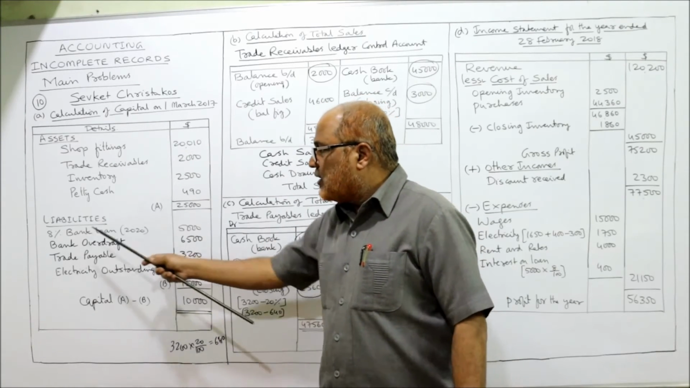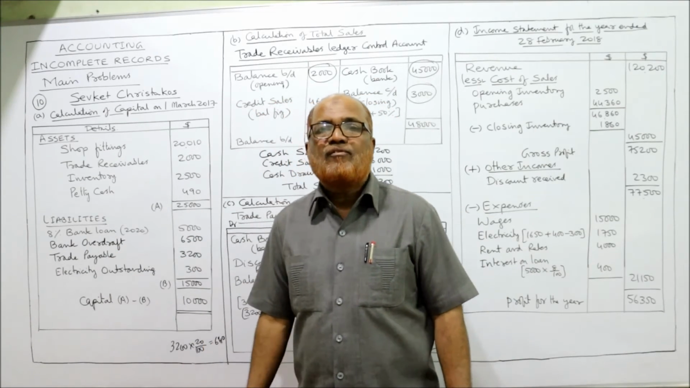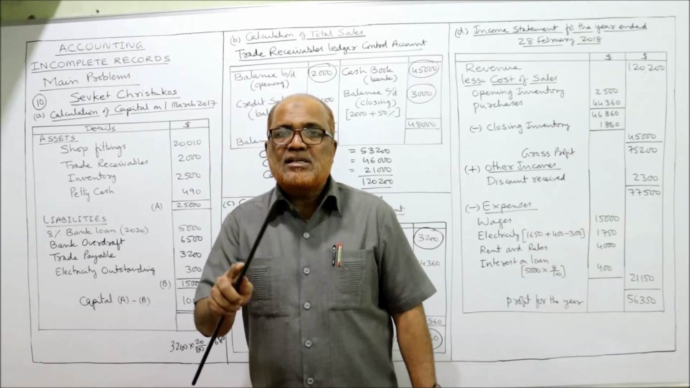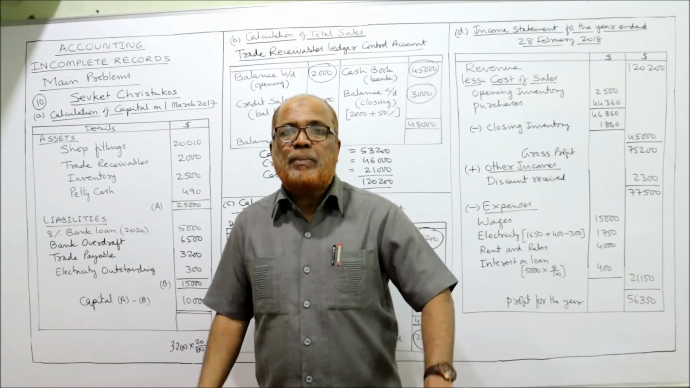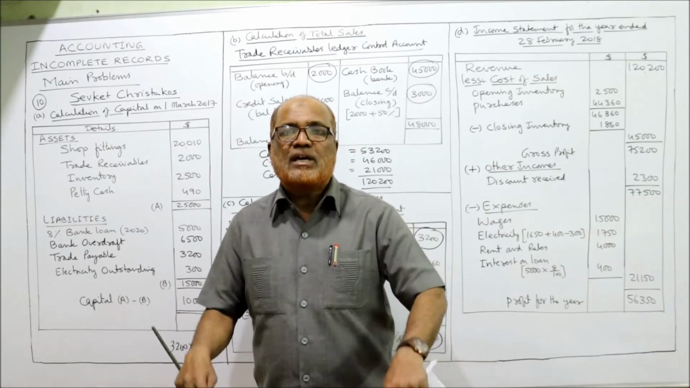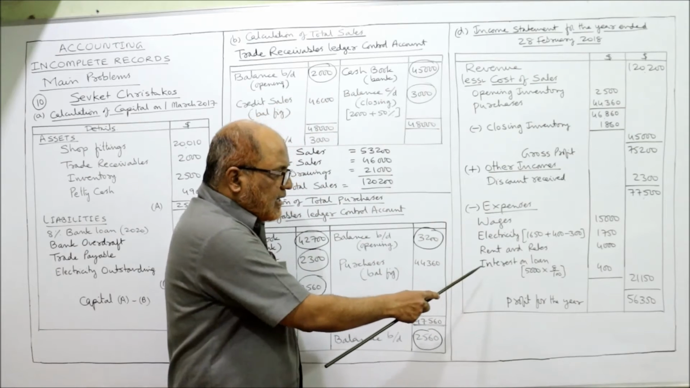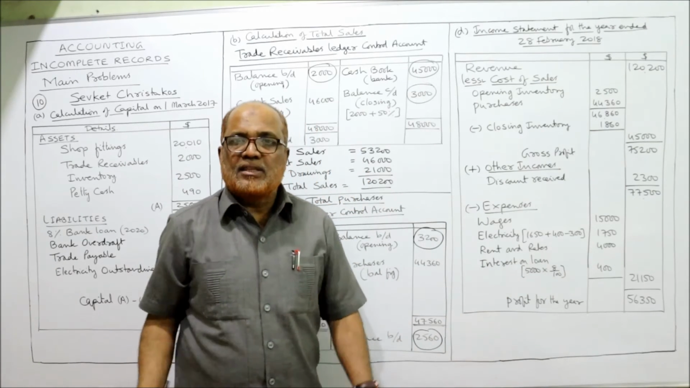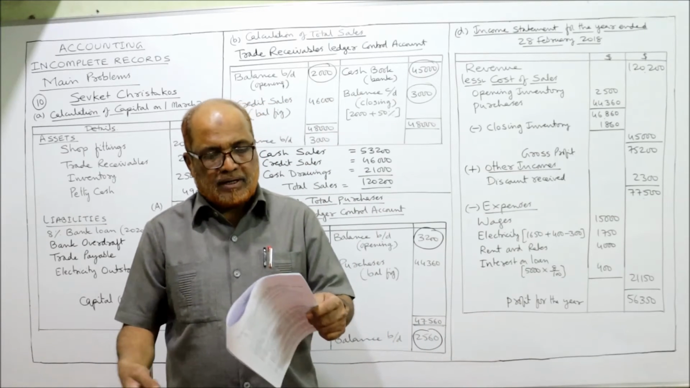So 5,000 into 8 by 100, you will get 400. Yes, 400. That 400 interest is outstanding, not paid, but it is the expenditure of the year. That's why we should take it here, interest on loan 5,000 into 8 by 100, 400. This is the expenditure of the year, but not paid.